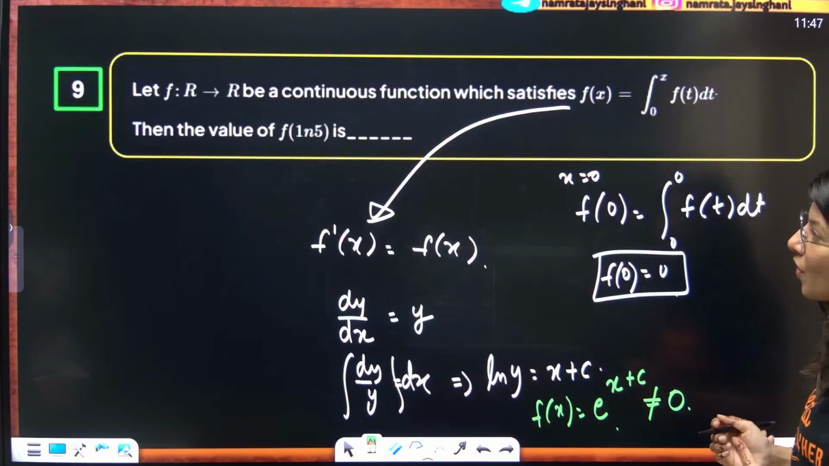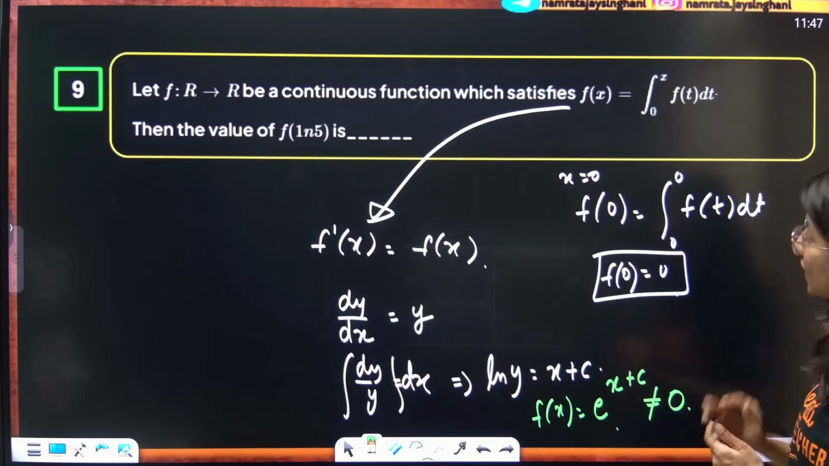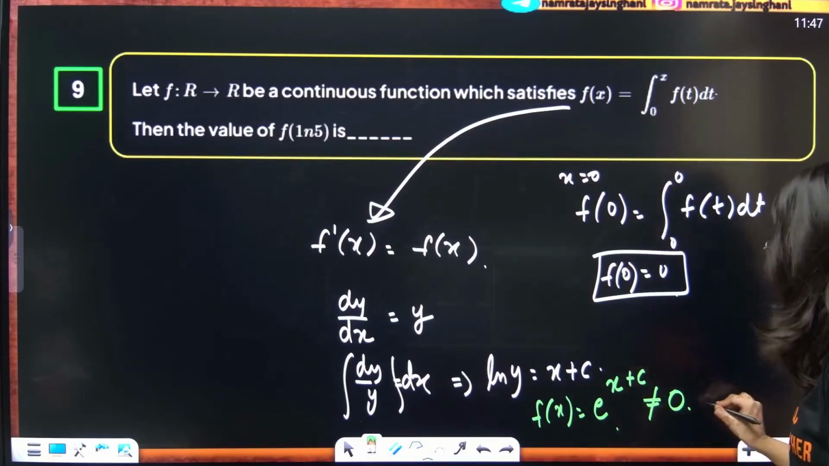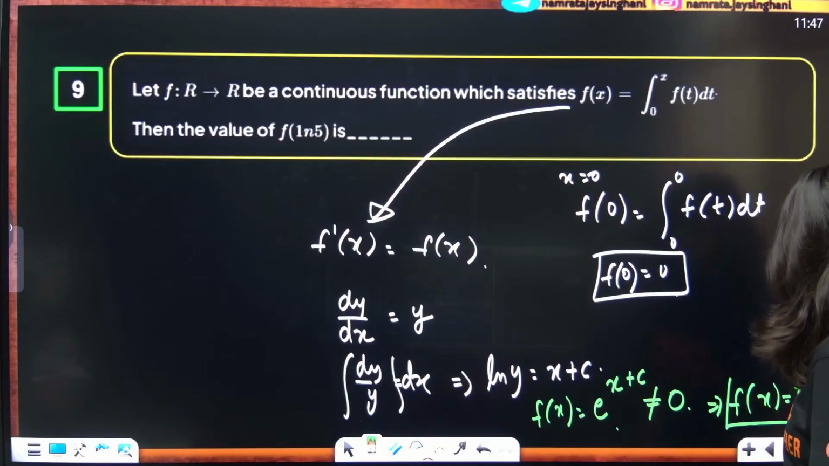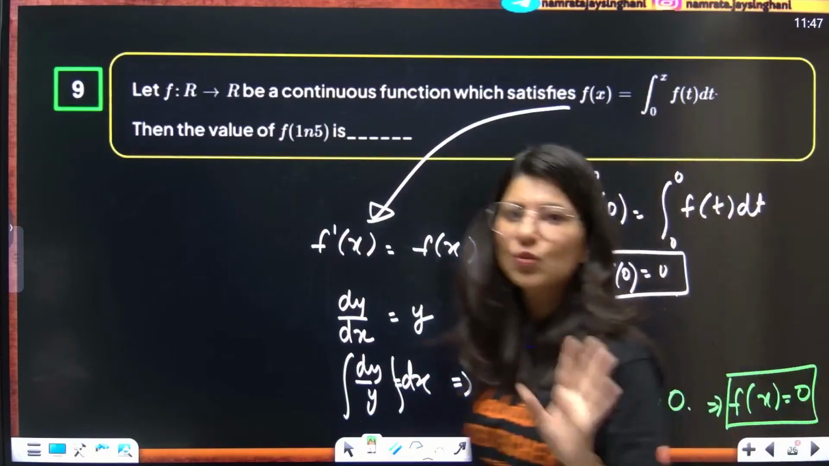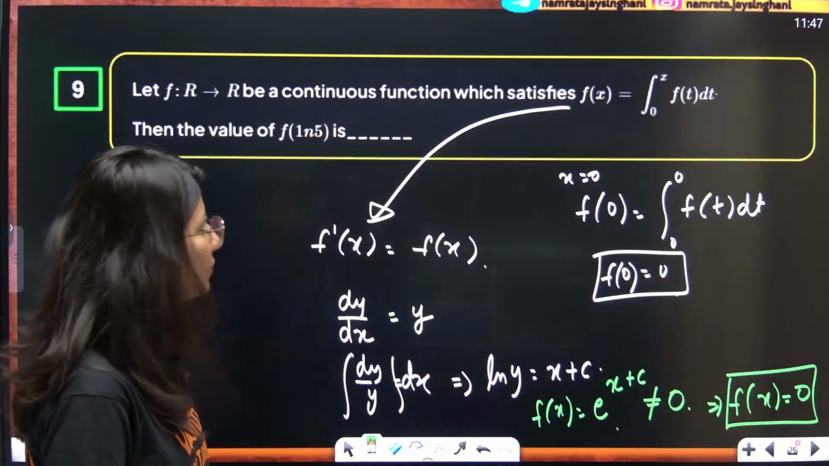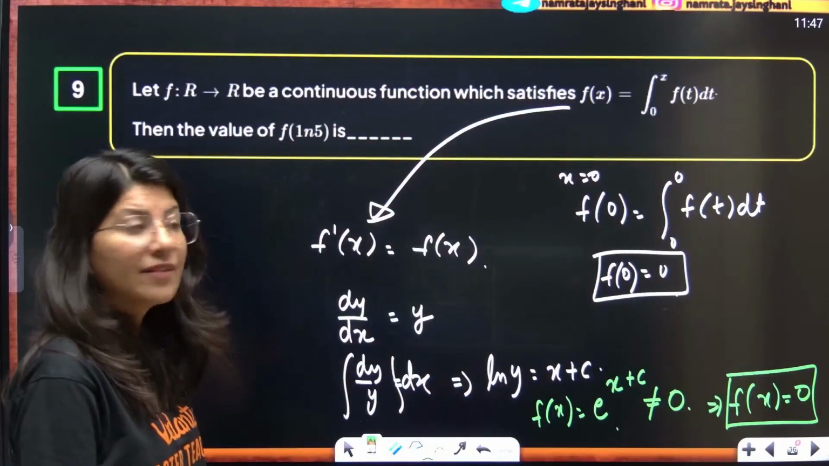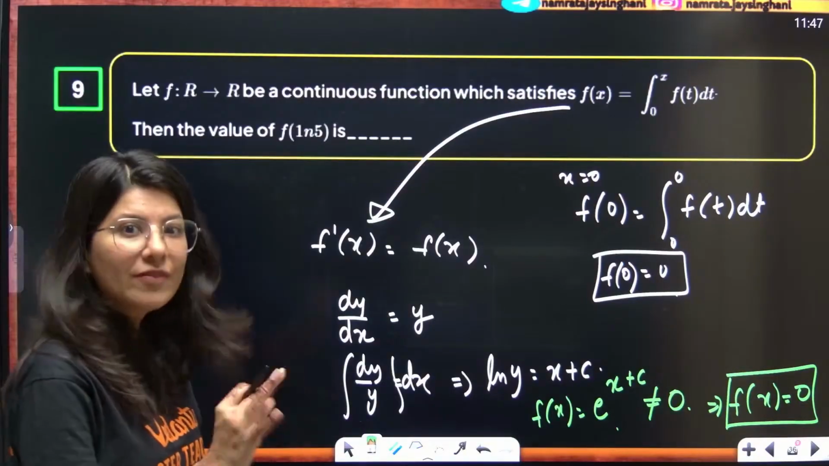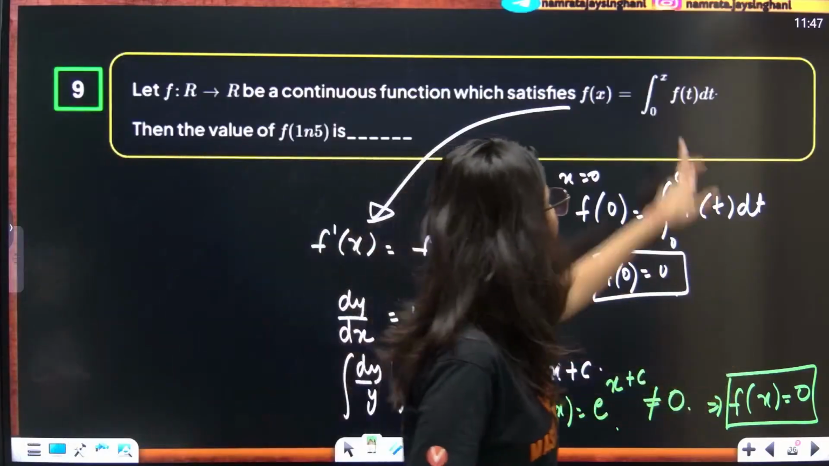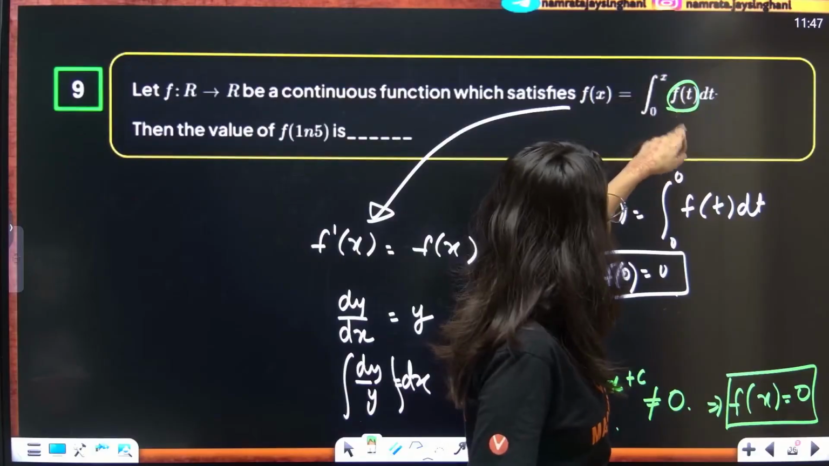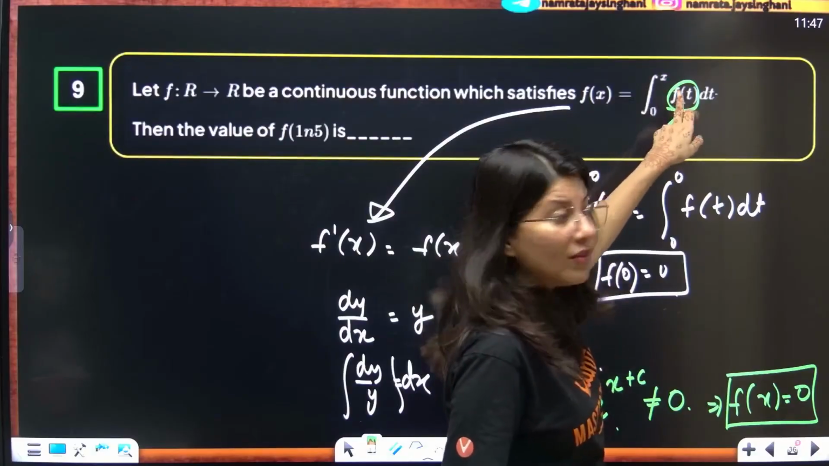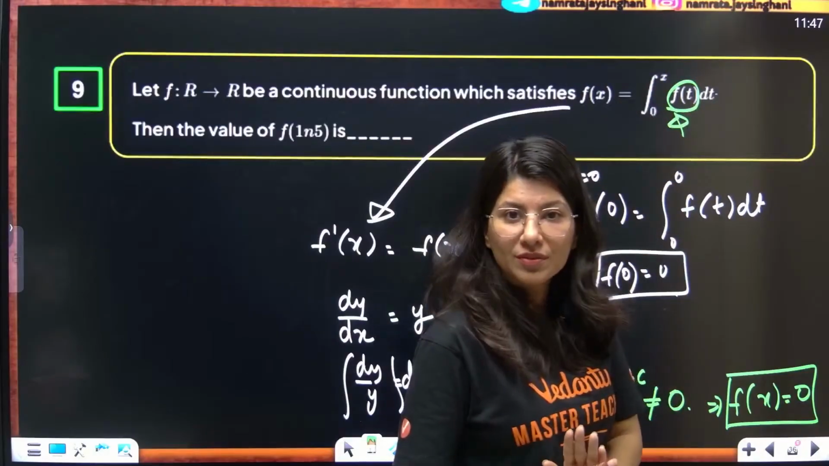It is a continuous function by the way. So this implies f(x) is actually 0. F(x) is always 0. Only this will satisfy. Then f(t) will also be 0. Only if you put 0 over here, then things will work for you.